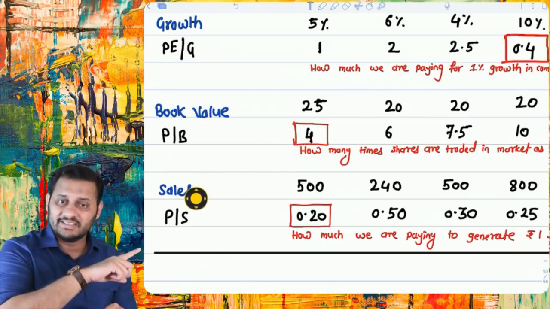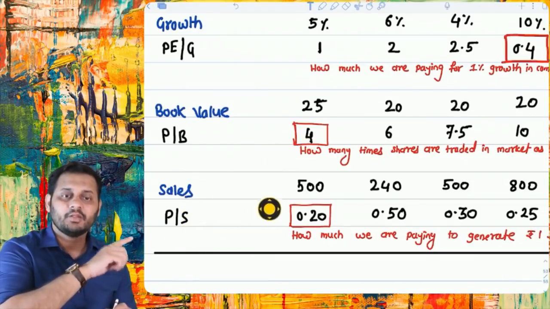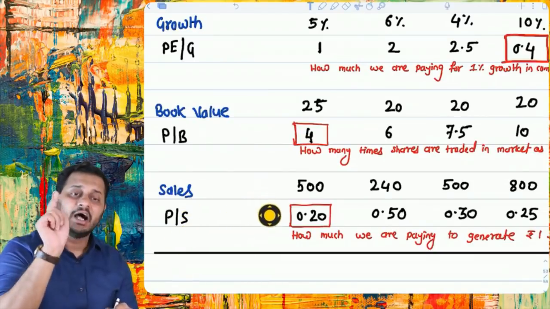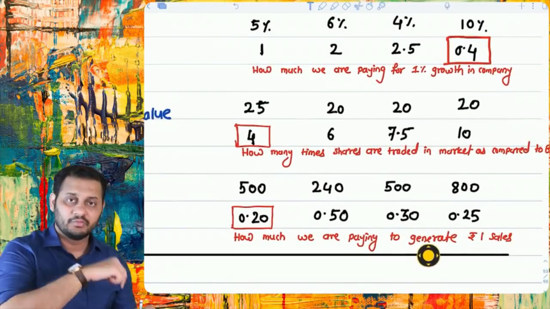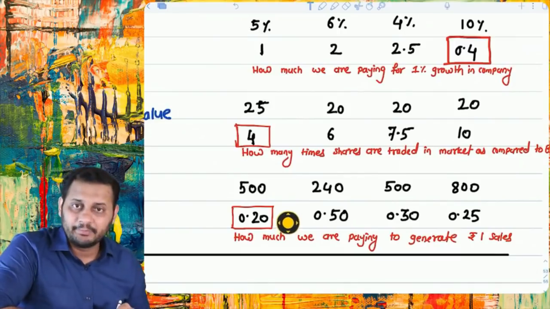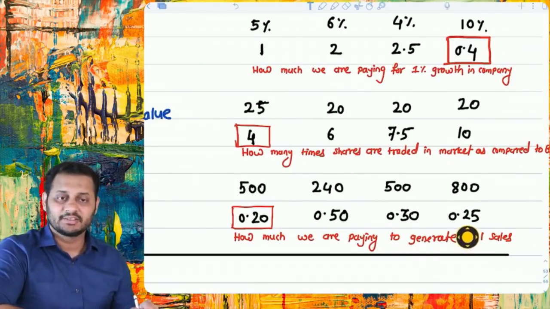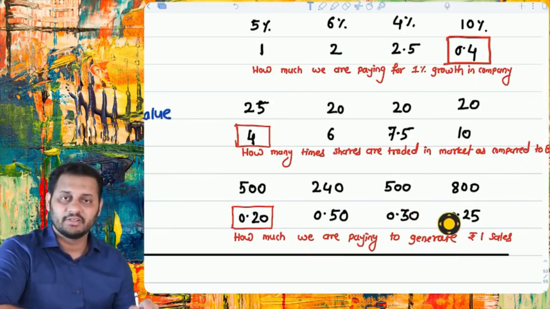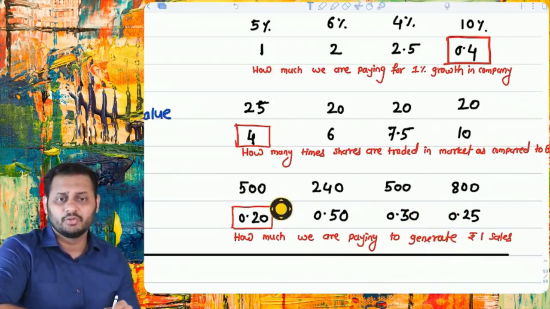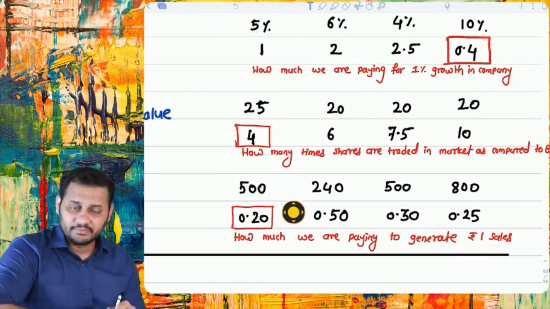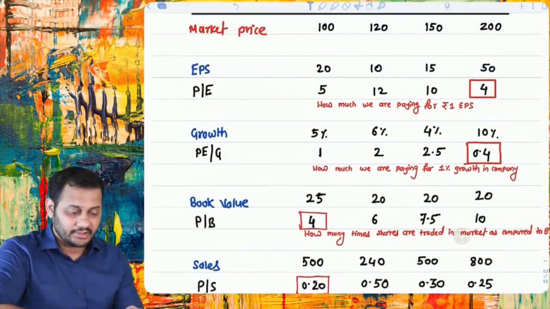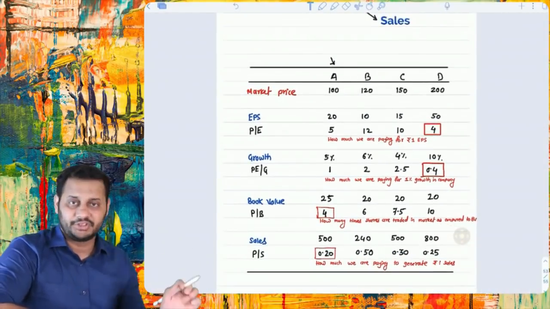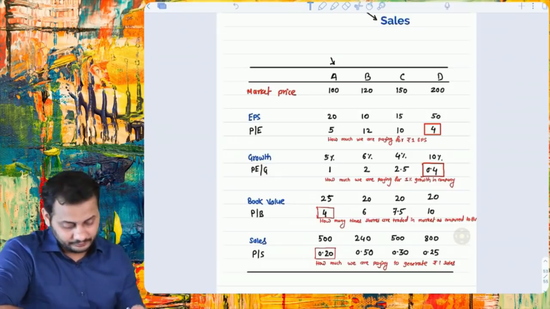Market price to sales ratio, P by S. Market price divided by sales. That means how much we are paying to generate 1 rupee in sales of this company. So you are paying 20 paisa to generate 1 rupee of sales in this company. 50 paisa for the same sales, 30 paisa for the same sales, 25 paisa for the same sales. Obviously you will prefer to go with the least amount of investment for the same sales. So this is how you compare. When you do the comparison, this is called relative valuation. Simple concept.